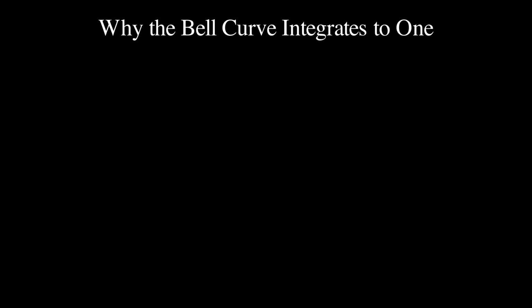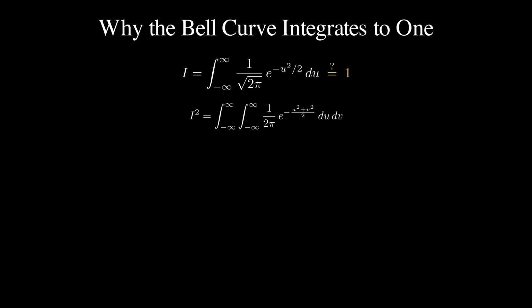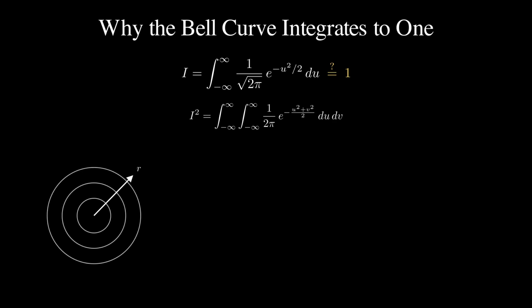One debt remains. Is the Gaussian even a density? Its area must be 1, yet the function refuses to be integrated directly. The classic trick is easy to follow and hard to discover. Call the integral I and study I squared instead. Squaring turns one integral into 2, and two integrals into a double integral over the whole plane of e to the minus (u squared plus v squared) over 2. Now look at that surface from above. Its level sets are perfect circles, begging for polar coordinates.